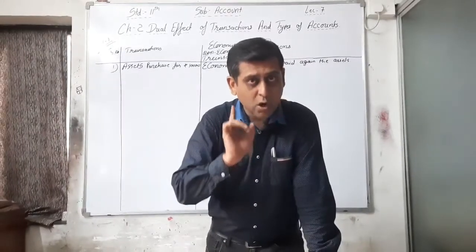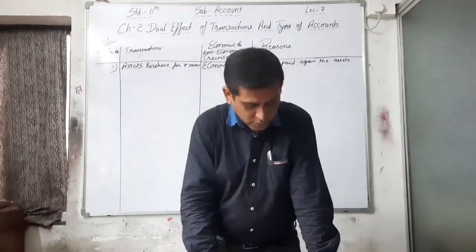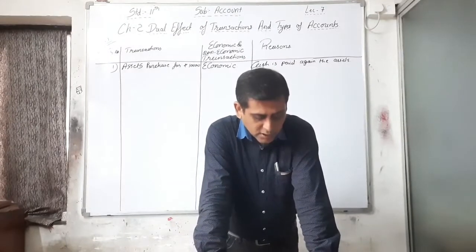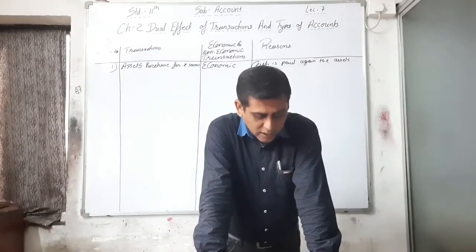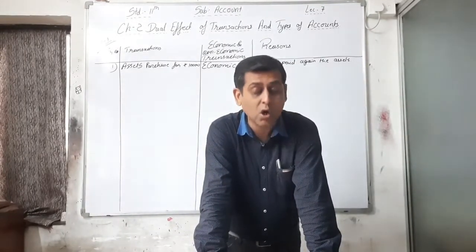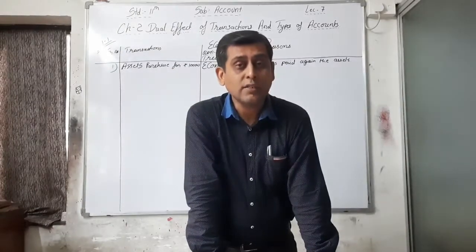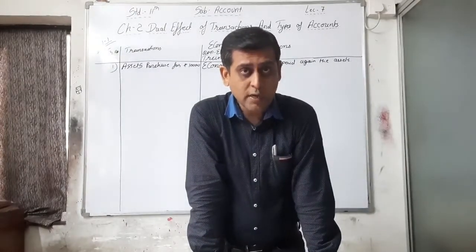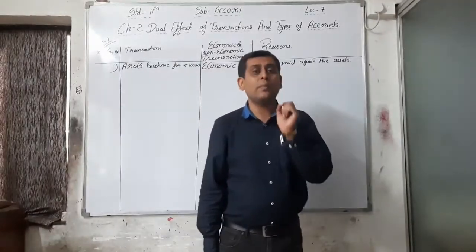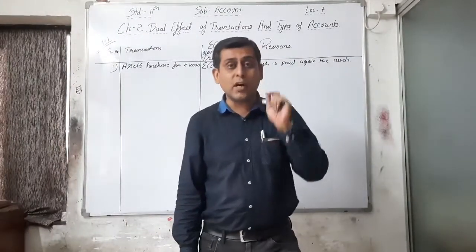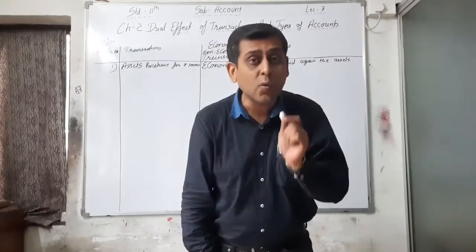Example number 1, all the 11 transactions. Second transaction: assets purchased from Radha for rupees 12,000 on credit. Assets purchased, and the money amount is given, that is 12,000. So is it economic or non-economic?